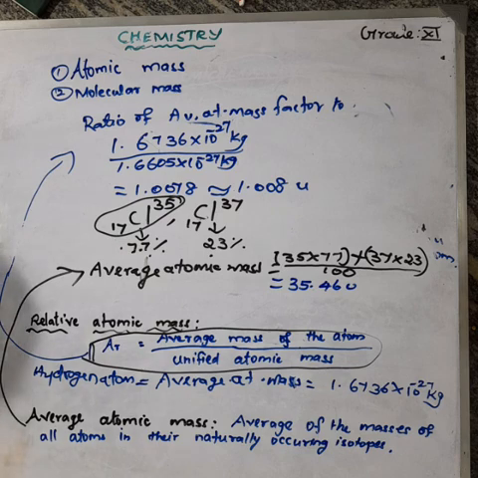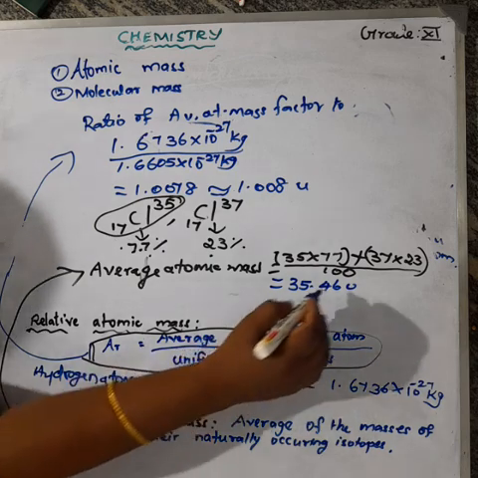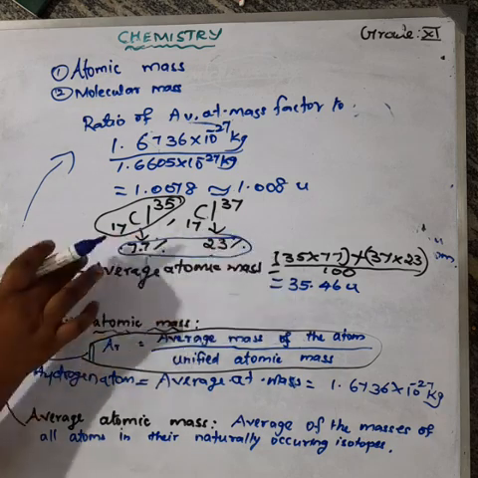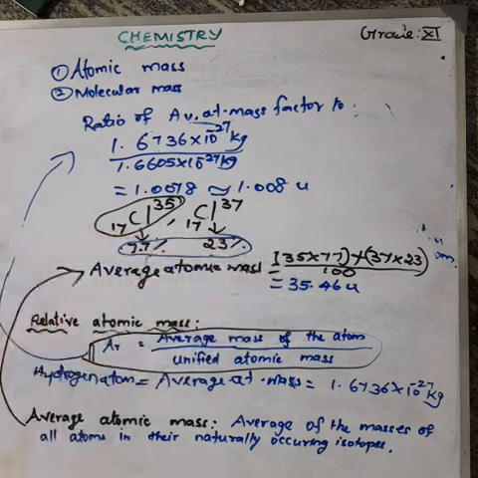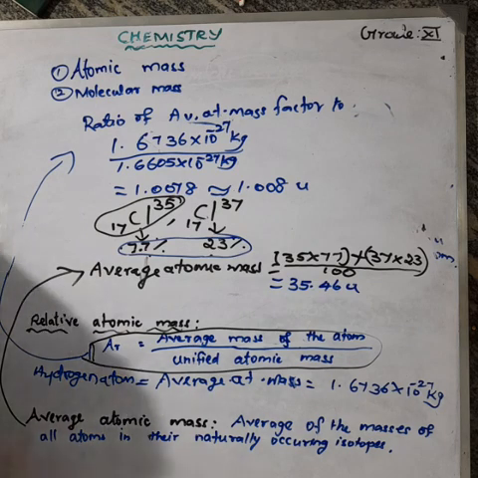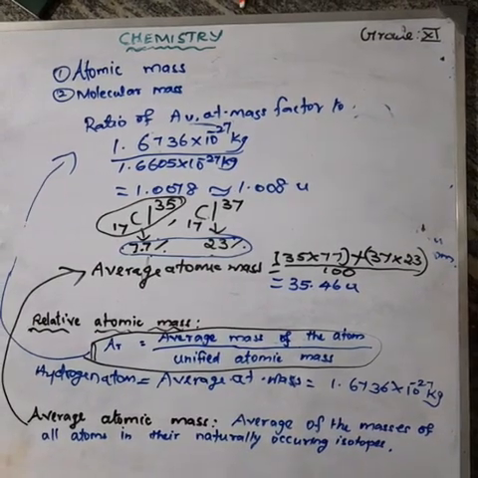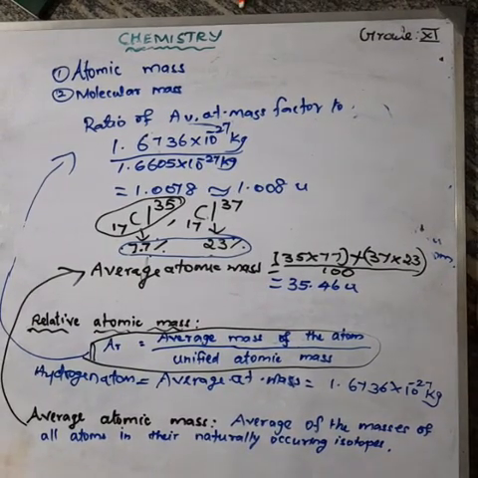Understood? So when we calculate the average atomic mass, we should know the abundance, how much percentage is present in the earth's crust. We should know. So this is the average atomic mass of the chlorine atom.